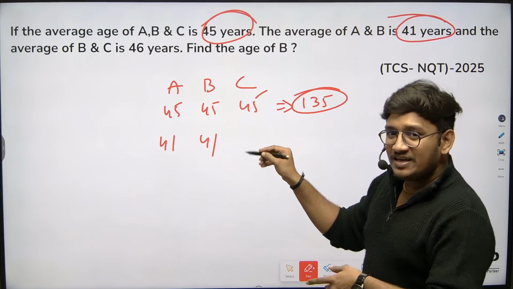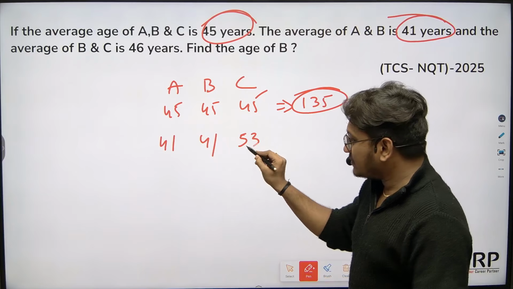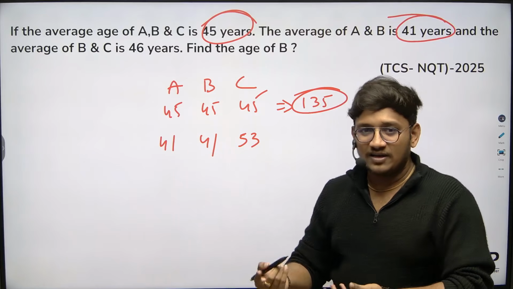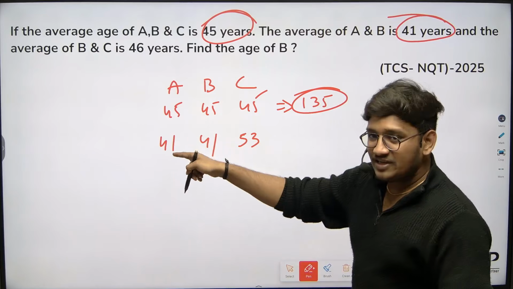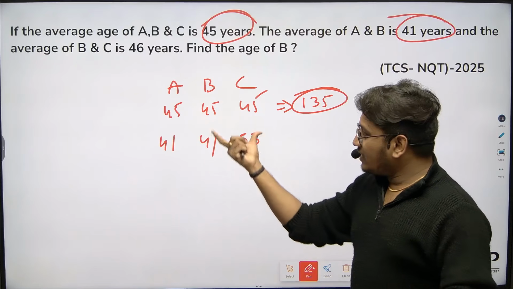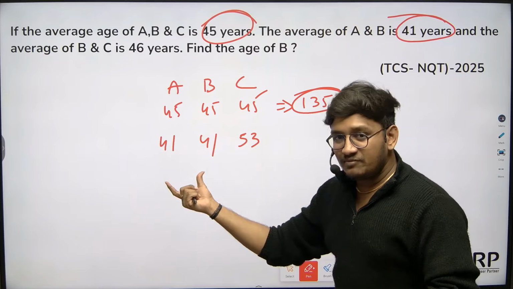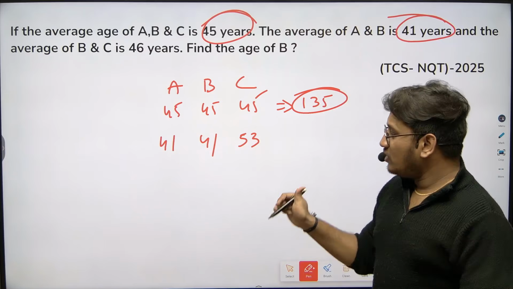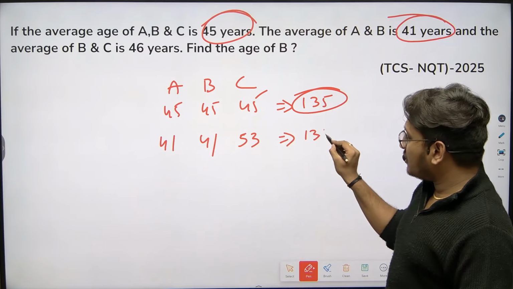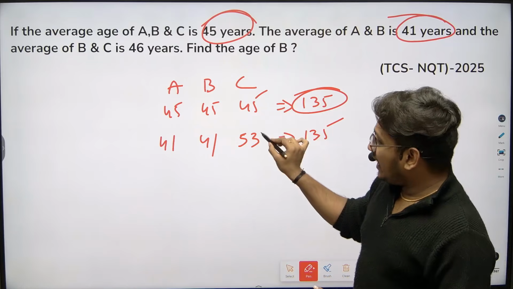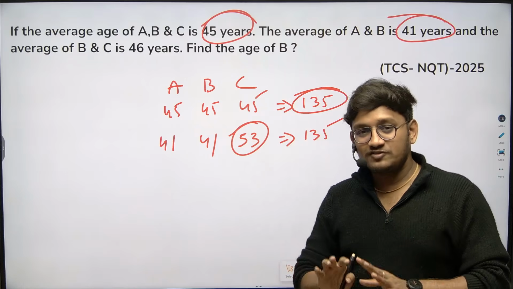If I increase 8, it will be 53. Just trying to make these values balanced, right? So here 4 decreased, 4 decreased. That's the reason, to make all three people balanced, that 8 whatever decreased by A and B, I'm adding it to C. So if you want, you can count, this will be 135 balanced, right? Now I got to know that the age of C will be 53. Age of C is 53.